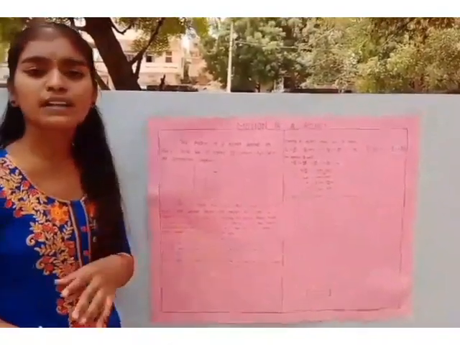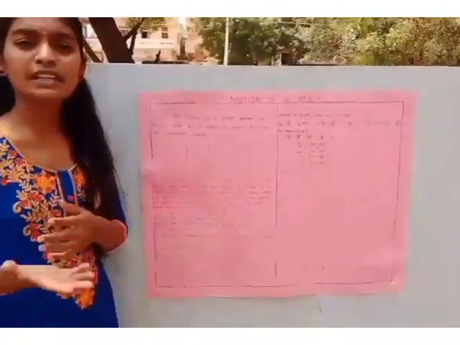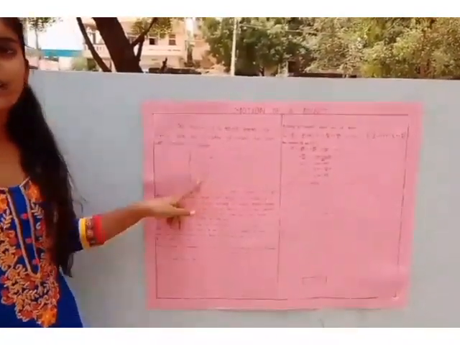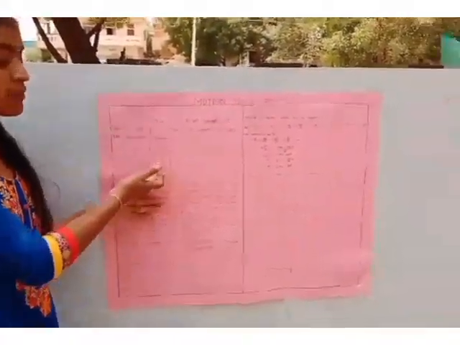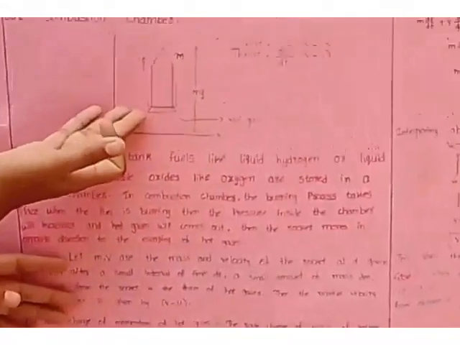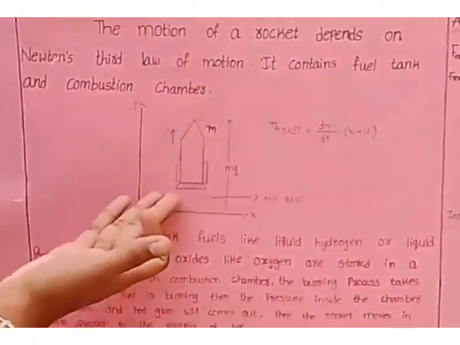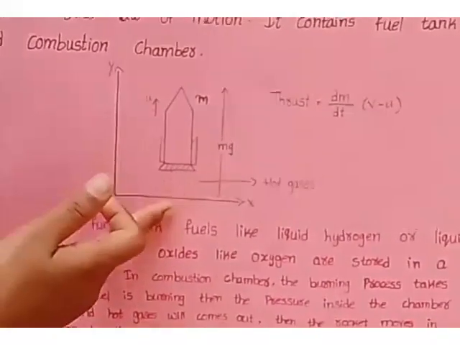When the fuel is burning inside the chamber, the pressure will increase. When the pressure increases, the hot gases will come out like this, and the rocket moves in the opposite direction of the escaping hot gases.